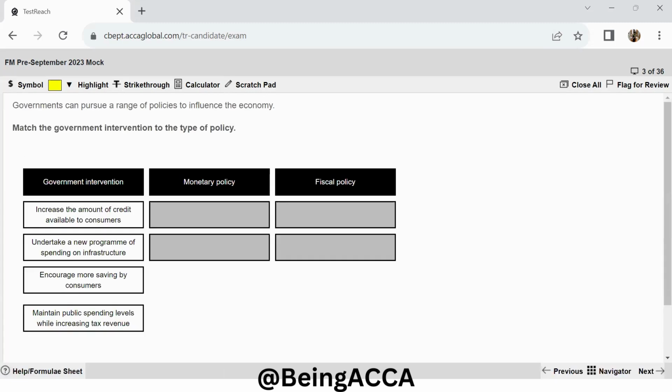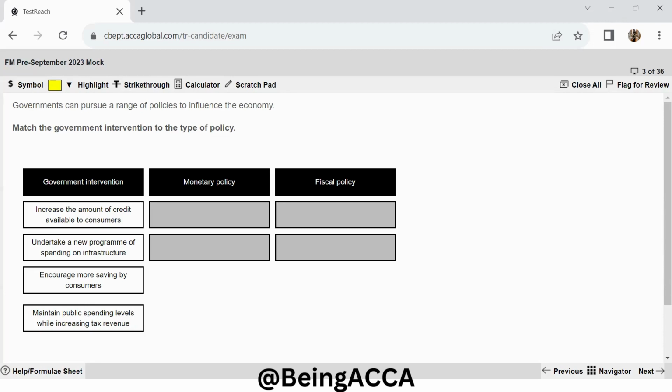Governments can pursue a range of policies to influence the economy. You have to match the government intervention to the type of policy. Now, what we will do over here is, first of all, let's recollect which policy deals about what. So, fiscal policy is basically about how government spends, how government borrows. Monetary policy is about money supply, interest rates, and everything, right? So, monetary policy, let's read the options.